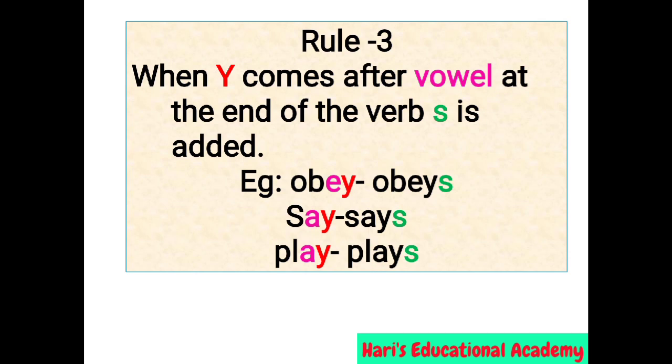Rule 3. When y comes after a vowel, at the end of the verb, s is added. Example, obey. In that word, the last letter is y. Before the y, the letter is o. So, we have to add only s to the word, that is obeys. Say, says, play, plays.